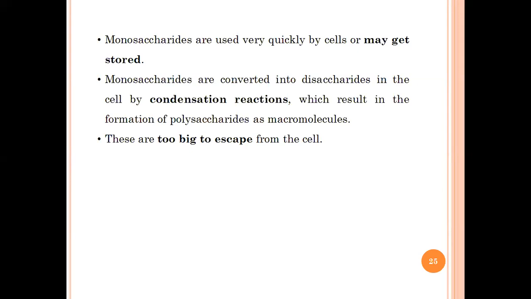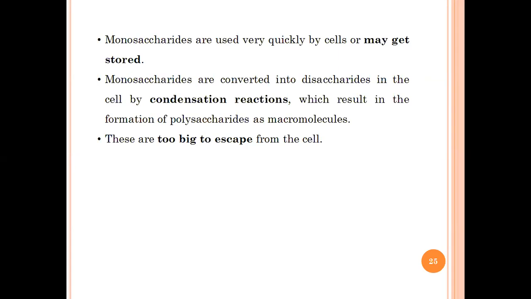Okay, so whenever these kinds of molecules are synthesized by the cell, or the cell gets such a molecule, either the cell will use it up quickly, meaning if it needs it, it will utilize it, metabolize it, and get energy out of it. However, it's not like we will always need to metabolize it. Sometimes we might get an excess amount of sugar, so we won't need that much sugar.